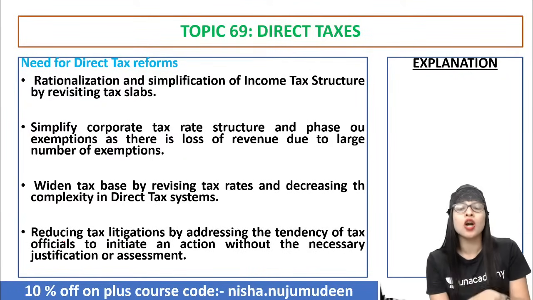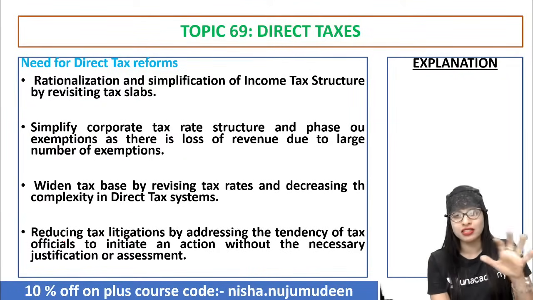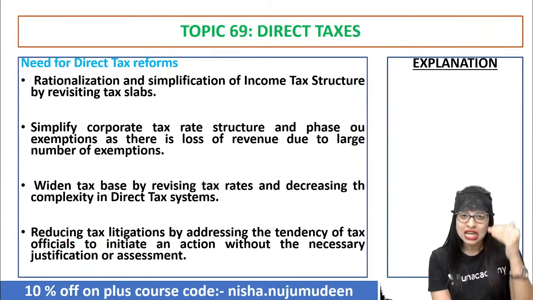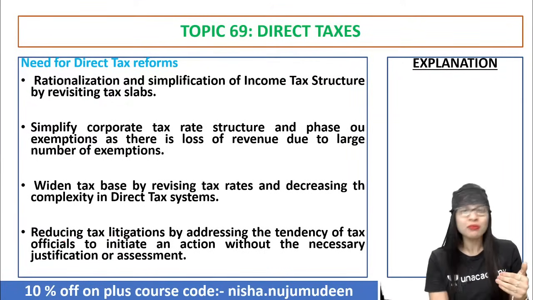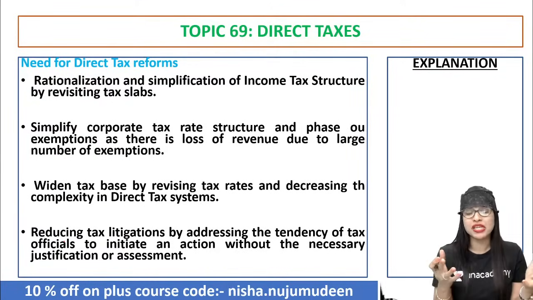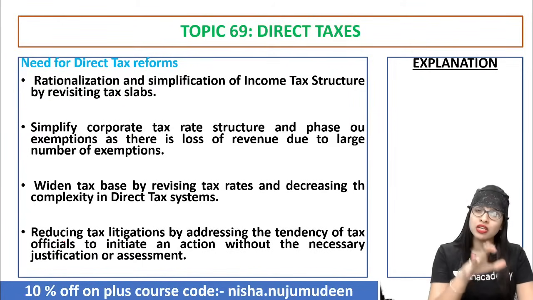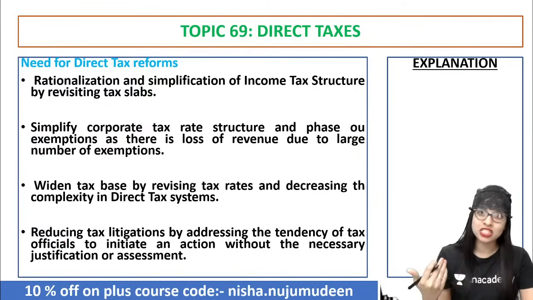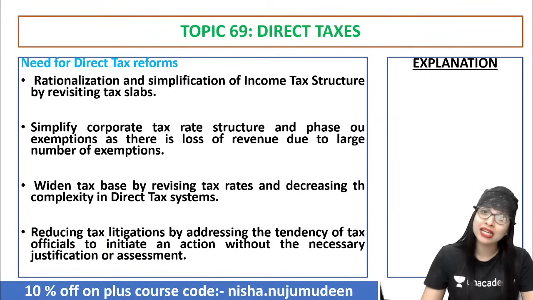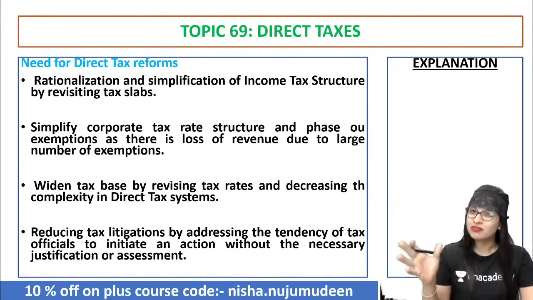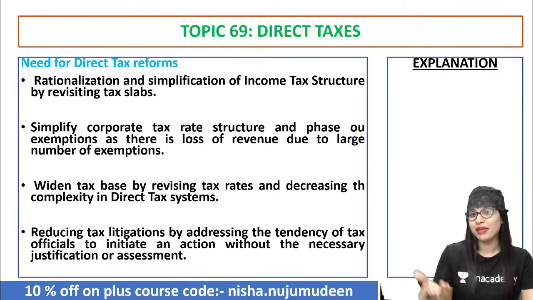Second is the corporate tax structure, that is the company tax, the tax on the profit earned by the company. That has to be simplified. Because many times large companies also do some other activity to evade taxes because they do not want to pay a huge amount of their profit to the government as tax. So if you simplify that, they will not exempt themselves from paying tax.